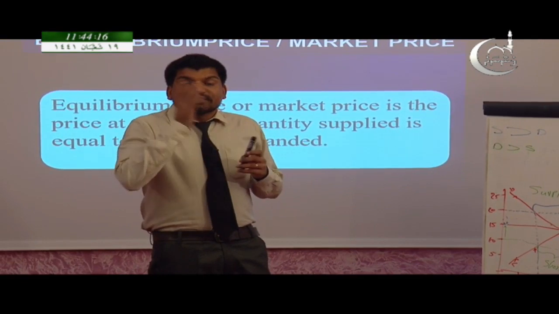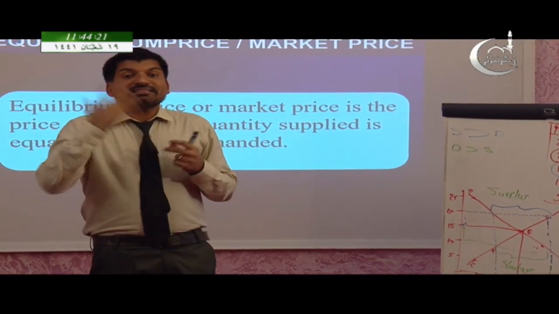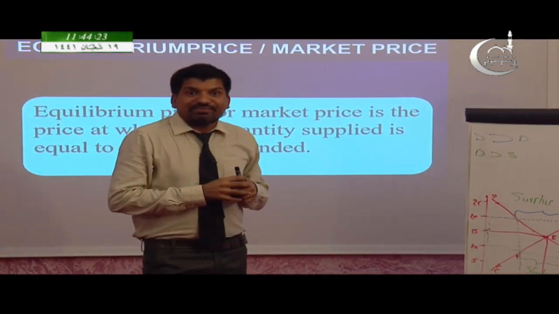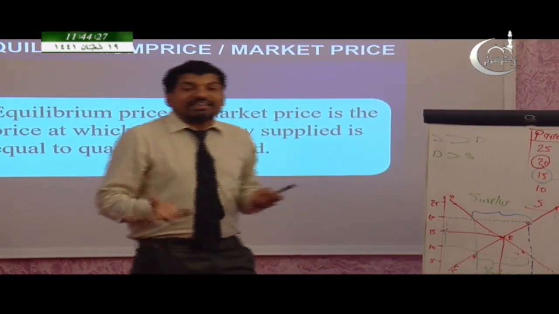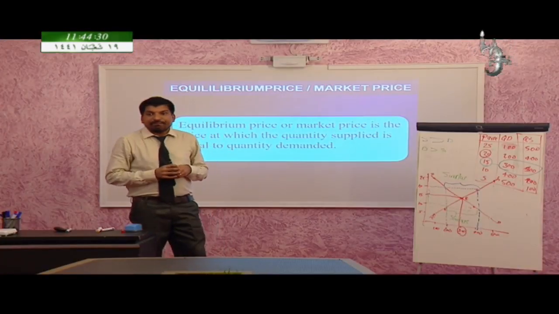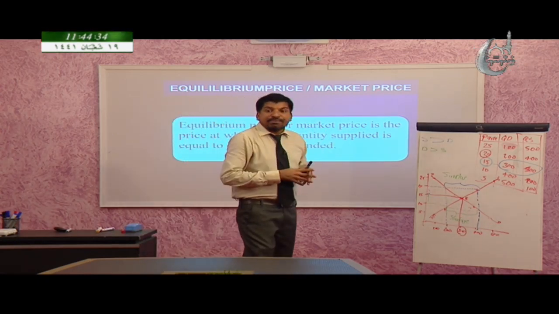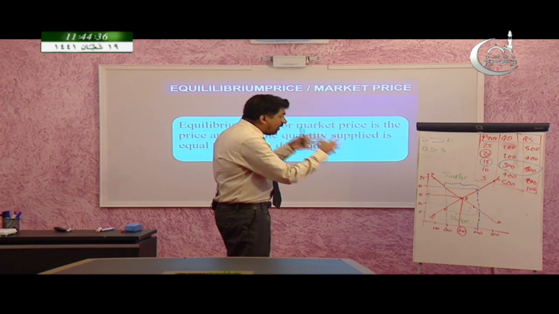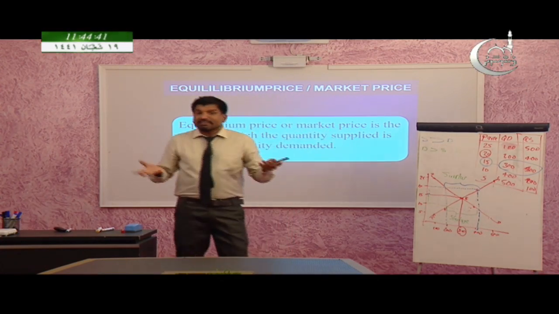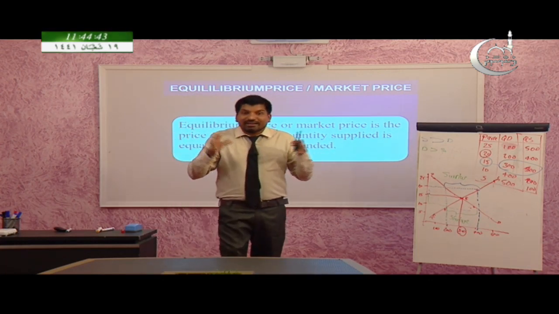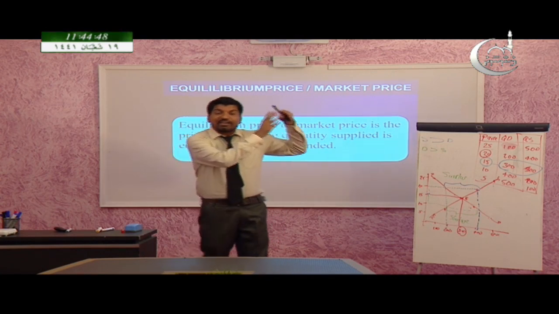So that's the difference between surplus and shortage. Once again, surplus means the quantity supplied exceeds the quantity demanded, and shortage means the quantity demanded exceeds the quantity supplied. So this is the information about the market equilibrium. The equilibrium price is the price where demand and supply are equal, and the equilibrium quantity is the quantity at that equilibrium point.